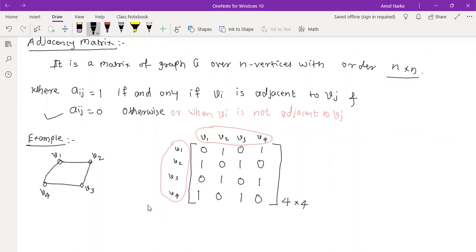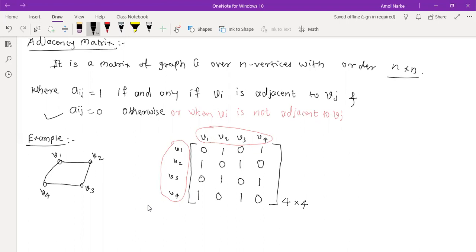Now, do you know what is meant by a symmetric matrix? What do you mean when we say that a matrix is symmetric? Sir, when the rows and columns are the same. That is also correct. What is the proper definition in terms of the transpose? Sir, when the transpose of the matrix is equal to the matrix itself. Yes, exactly. So A is equal to A transpose.